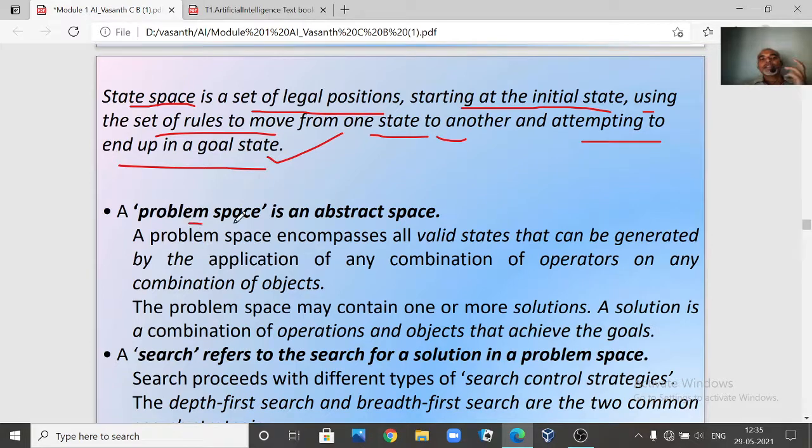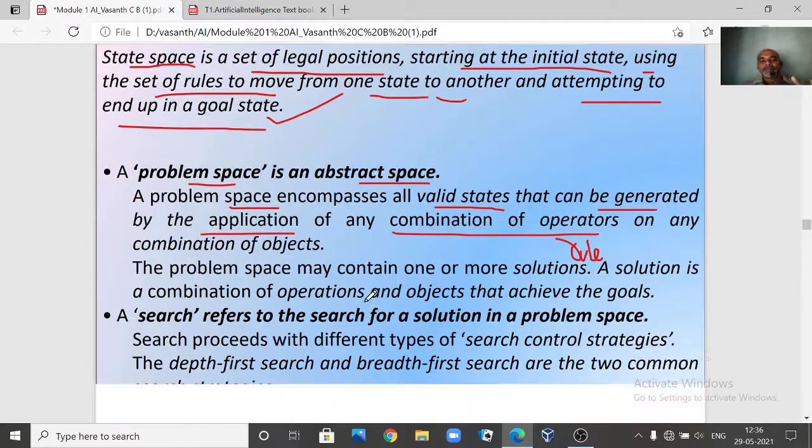Now when you consider this state space or problem space, it is an abstract space, right? It is an abstract entity. The problem space encompasses all valid states, which are generated by the application of any combination of operators. We will have operators, and operators are nothing but rules. So by applying proper combinations of operators, you are generating all valid states. That is why we say it is an abstract space.